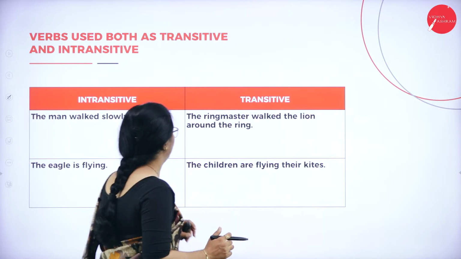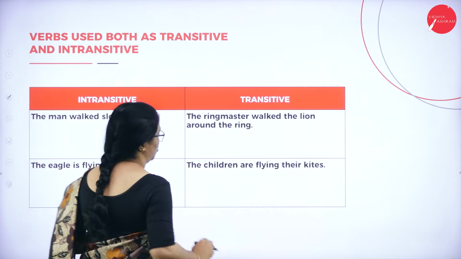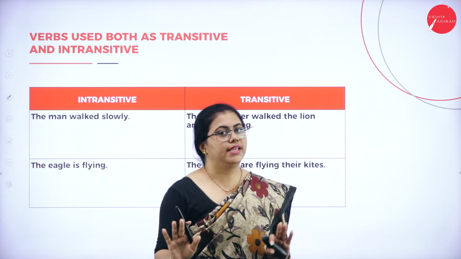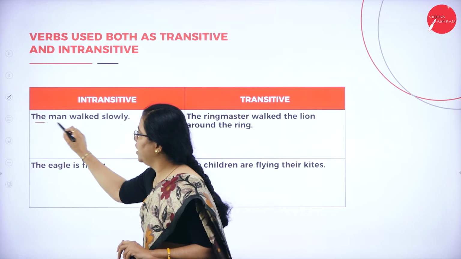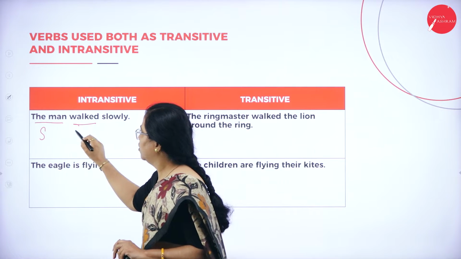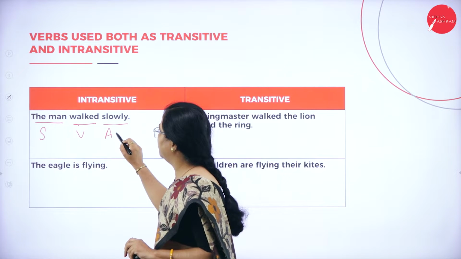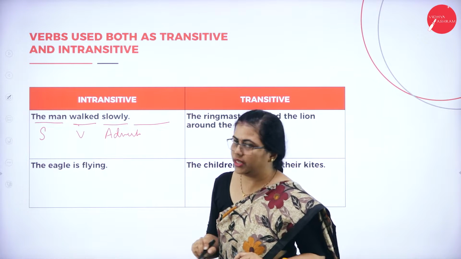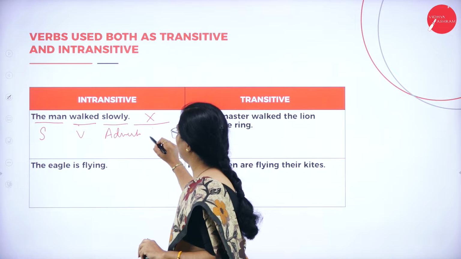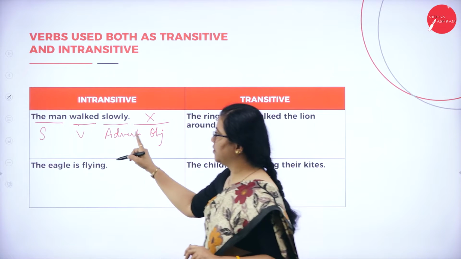So let us begin with this. Intransitive, you can see over here, there are no objects in these sentences. The man walked slowly. I'll just mark the subject and verb. This is the adverb. Is there an object here? No, there is no object here. So there is no object, hence it is intransitive.